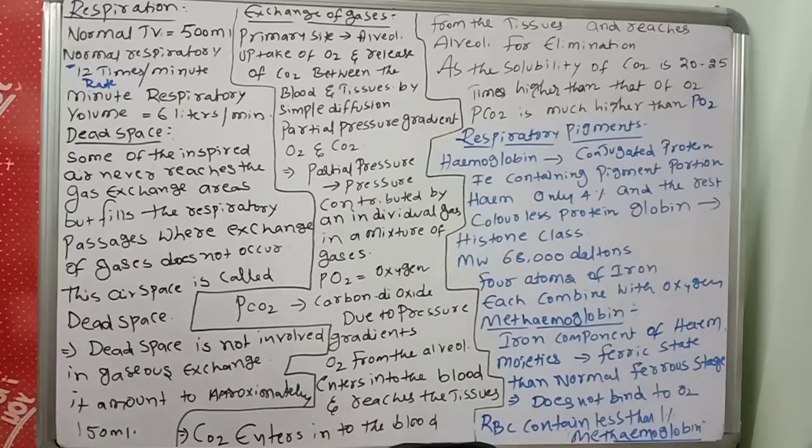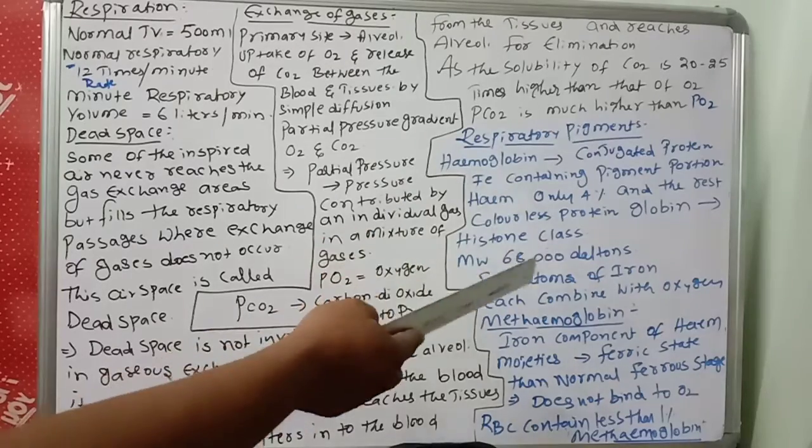You know albumins and globulins. Globin is the protein part, and heme means the iron-containing pigment portion. So heme and globin together are called hemoglobin.